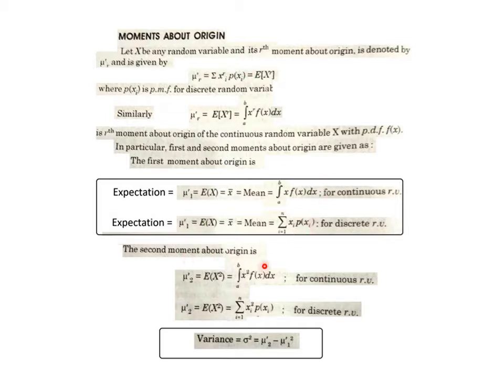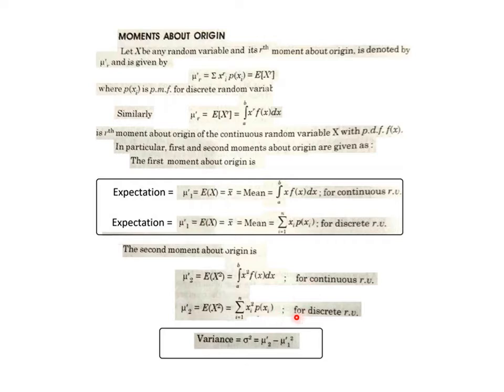For the second moment about origin, r equal to 2 is substituted in the formula. For a continuous random variable it will give E of x square, the integral of x square f x dx, and for a discrete random variable it will be sigma xi square p xi.